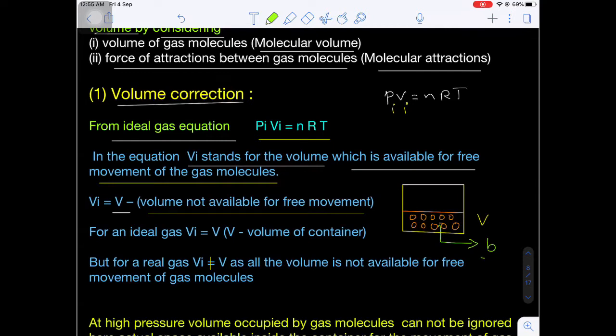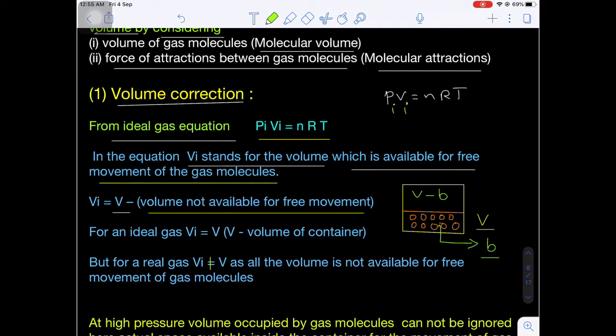What is the volume occupied by the gas molecules? B. What is the volume of the container? V. Now what will be the free space available for the gas molecules to move freely? Nothing but the total volume of the container minus the volume occupied by the gas molecules. This is called free volume, that is the volume available for the free movement of gas particles.